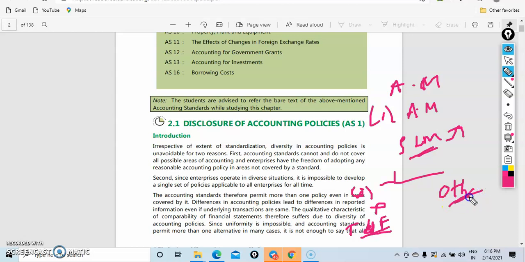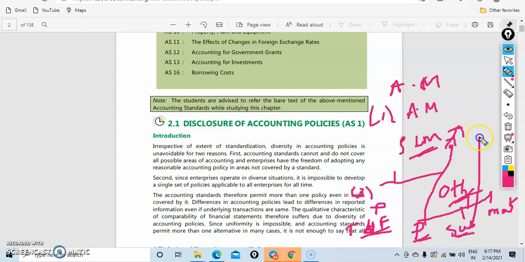Okay, and the second one will be other considerations, meaning it should be prudence, substance over form, and materiality. So what is prudence? It should cover all the losses. This standard should cover all the losses. If profits are not covered, no worries, but losses should be recognized and covered. And substance over form means don't look at everything legally. It should be practical as well as reality. The method should not always be legal, it should be practical as well.